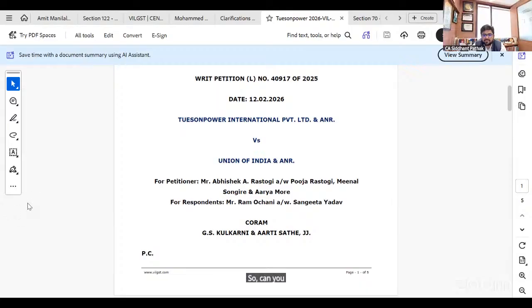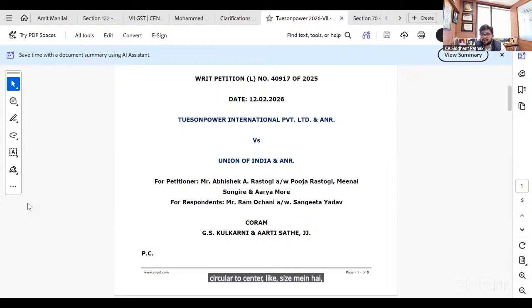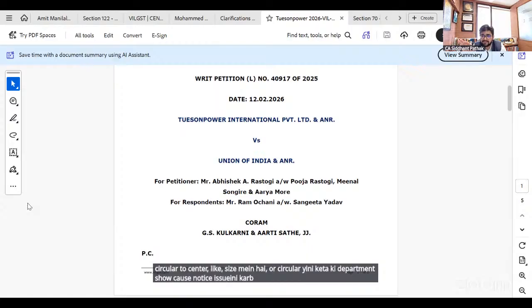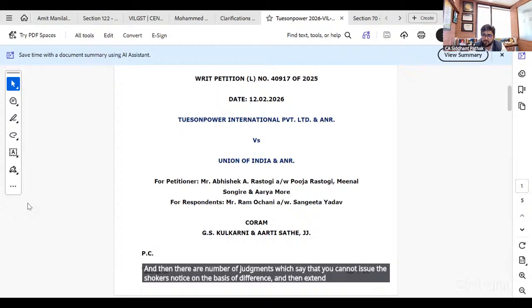So can you share the circular related to SCN for difference between two returns? सर्कुलर तो सेंट्रल एक्साइज में है, और सर्कुलर ये नहीं कहता कि डिपार्टमेंट शो कॉज नोटिस इशू ही नहीं कर पाएगा दो डिफरेंसेस पे। इस पे CBIC की एक इंस्ट्रक्शन है, मैं शेयर कर दूंगा गोपाल के साथ, जो कि 2017 में ही आई थी, कि केवल डिफरेंसेस के बेसिस पे डिपार्टमेंट शो कॉज नहीं इशू कर सकता। They reprimanded that exercise. And then there are number of judgments which say that you cannot issue the show cause notice on the basis of difference, and then extended period cannot be invoked. वो पूरी compilation में गोपाल के साथ शेयर कर दूंगा।